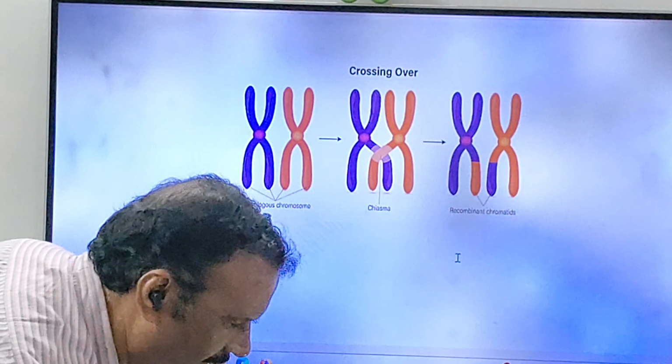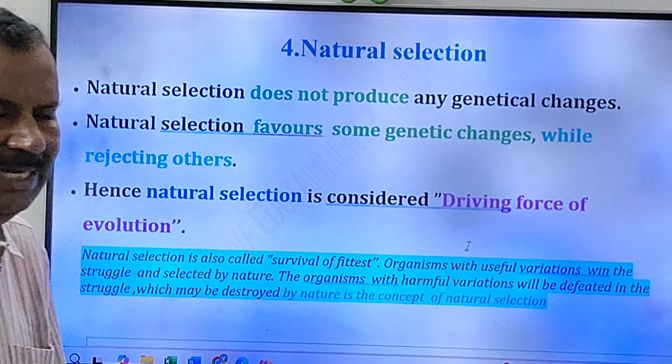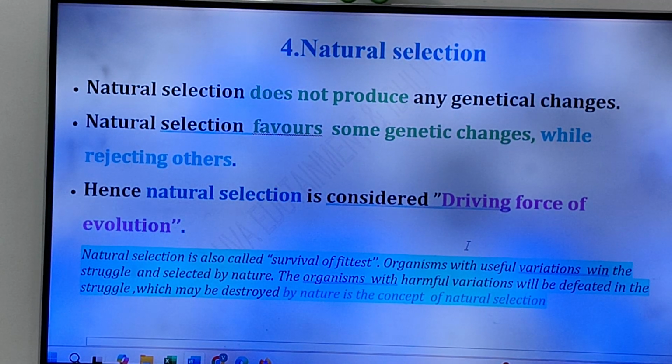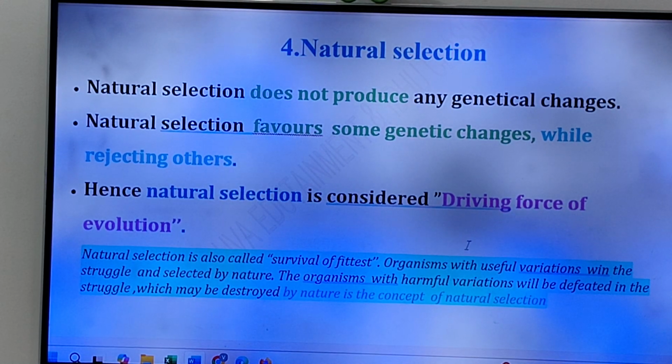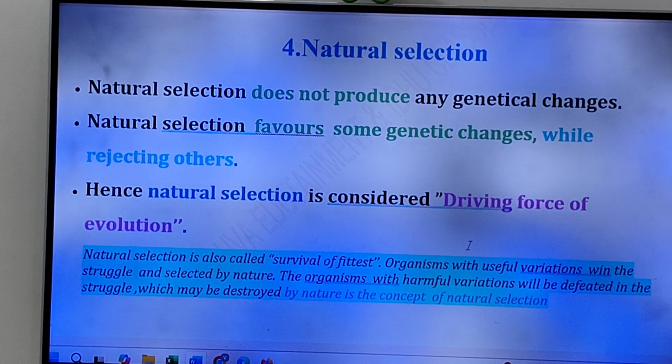Okay friends, that is the third one, friends. What is that? Genetic recombination. The fourth one, natural selection. Friends, natural selection. See friends, here natural selection does not produce any genetical changes.